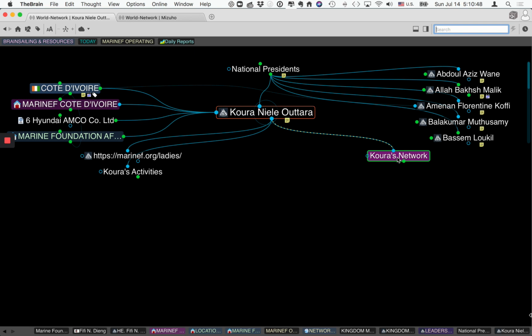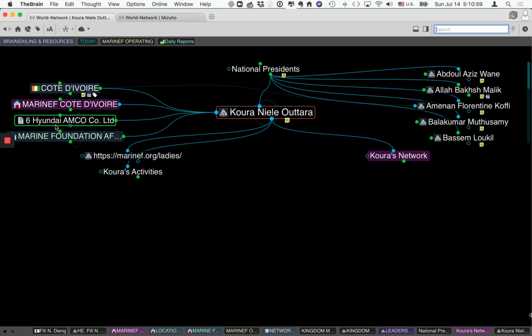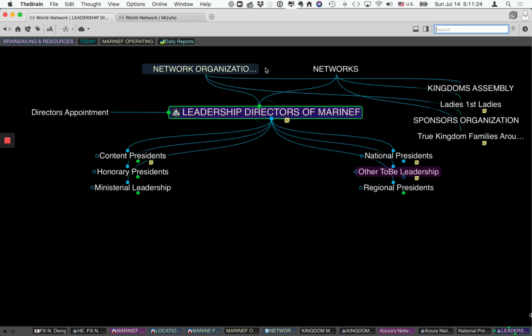We can see a network here. We can click and find out what is her network of friends and people that she has. And we can see many other things. Of course, the company that she works with, that she's connected with, and she's also Marine Foundation Africa, etc. You know, this is infinite as far as information, and it's like a huge spider web of thousands and thousands of things that are organized specifically to well manage the entire system from just even one computer.